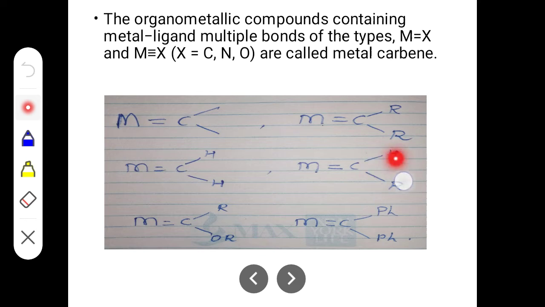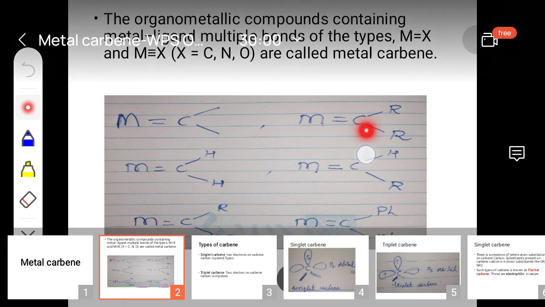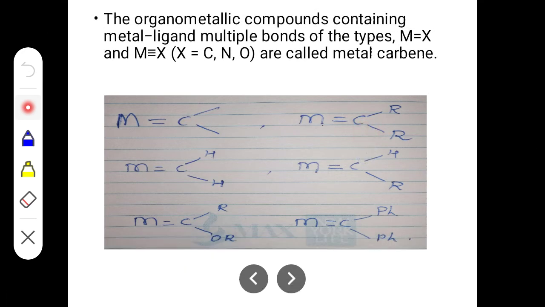Here it is connected to H and here it is connected to R. So in the first four examples, the substituents on the carbene carbon are not capable of pi bond formation. Remember, since the substituents are alkyl and hydrogen, they do not have the capacity to form pi bond.